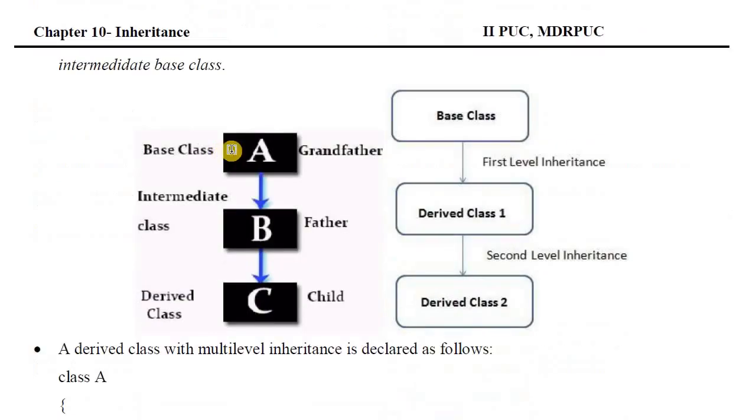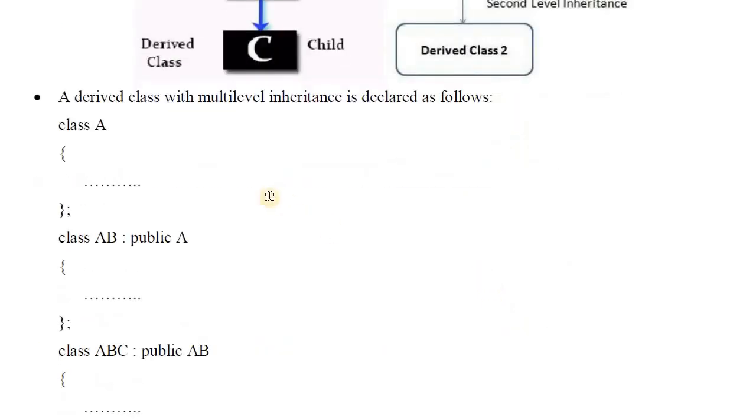Then multi-level. Here you can see, from the base class we are deriving one derived class. From this derived class again we are deriving derived class 2. So here A is the base class.